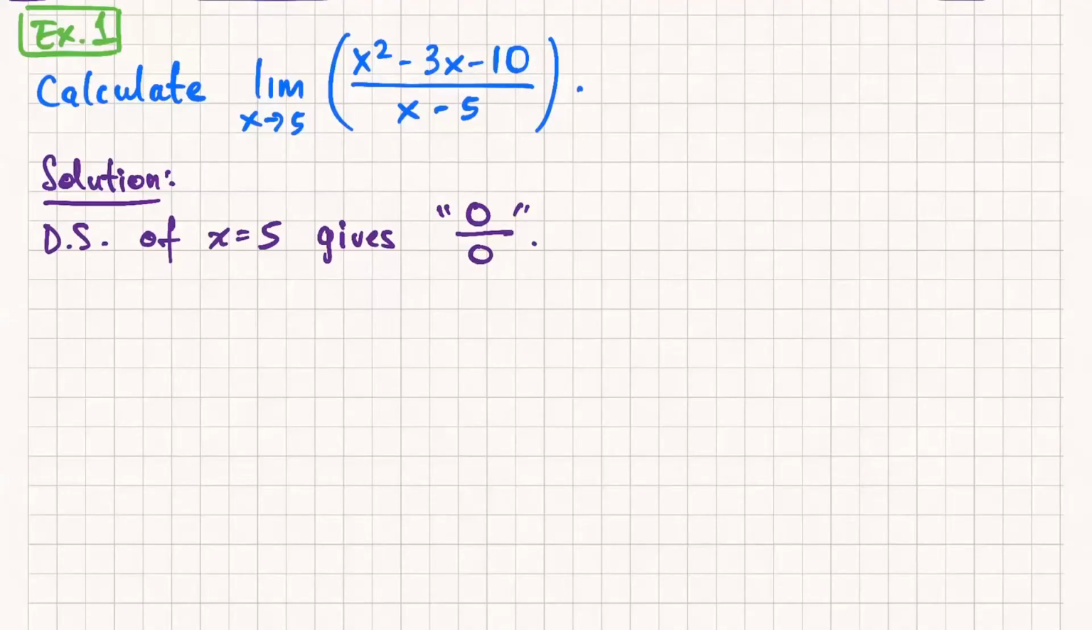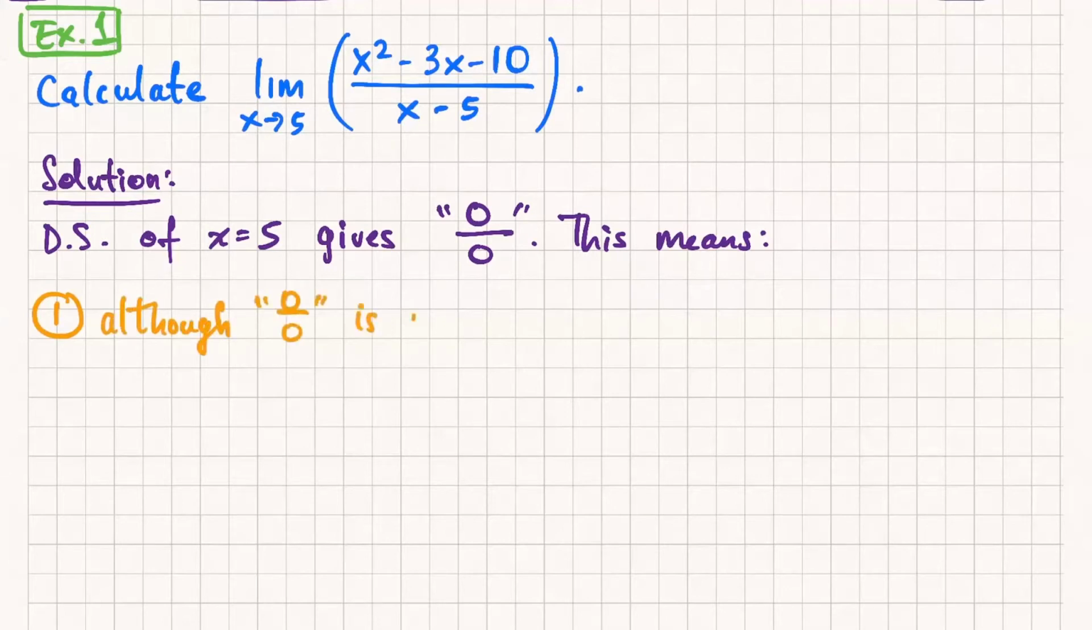Now, there are a few things I want to say about 0 over 0. There are two things that this should scream out at you. Now, 0 over 0 is undefined, right? You can never divide by 0. So although 0 over 0 is undefined, what does that mean about the limit?